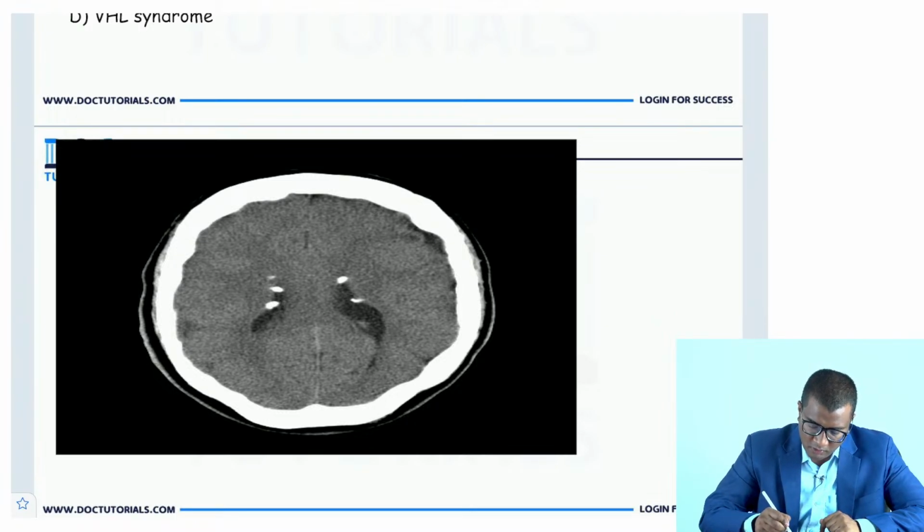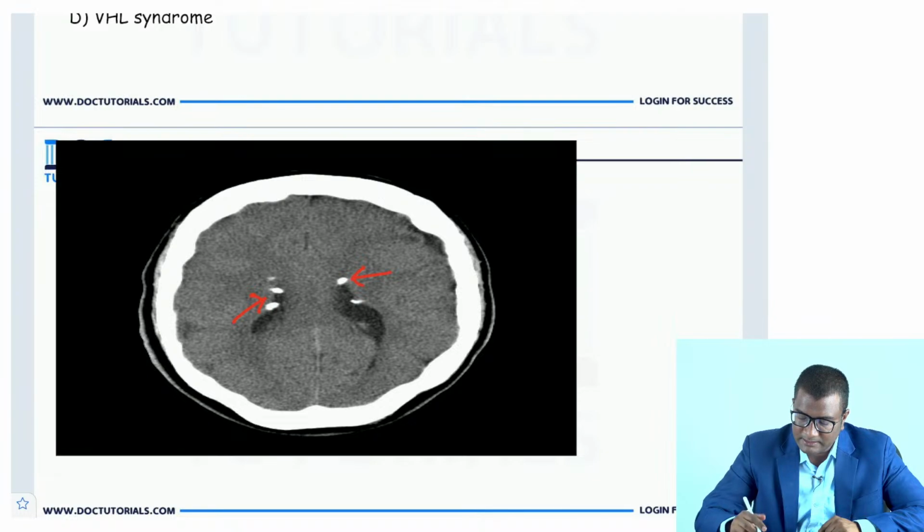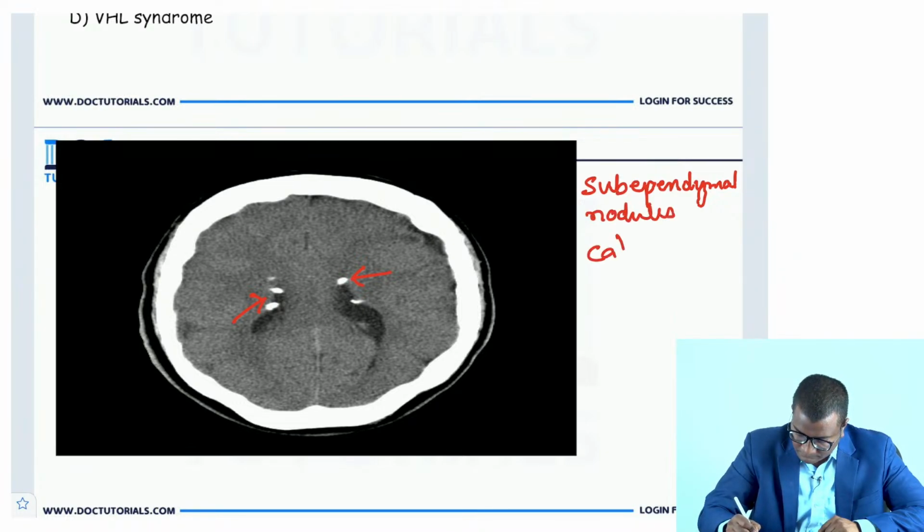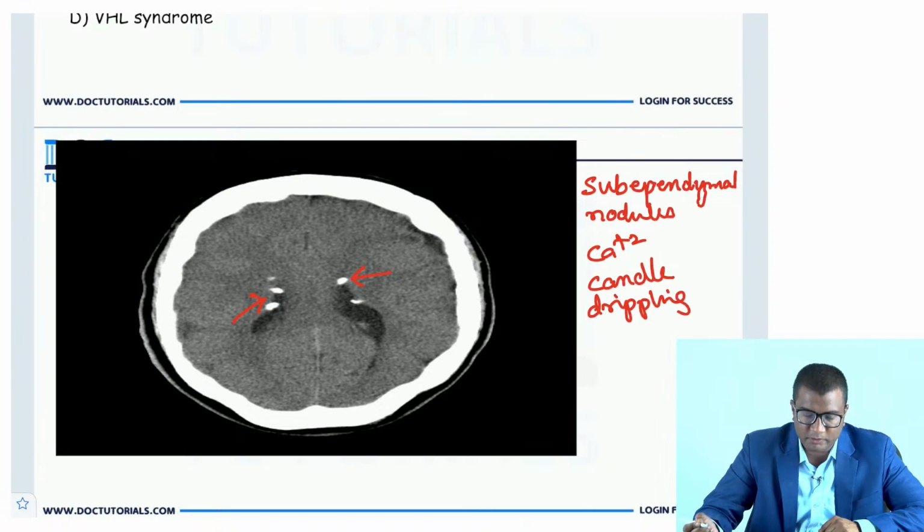These are small nodules that are projecting into the ventricles, right? And these are calcified on a CT scan. These are subependymal nodules, and these get calcified, forming this subependymal calcifications, and you get this candle dripping, right? So they said there are small nodules which are projecting into the ventricles.